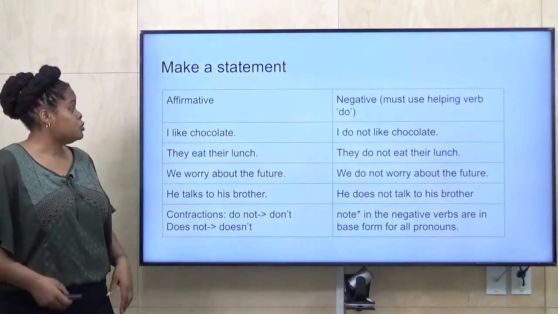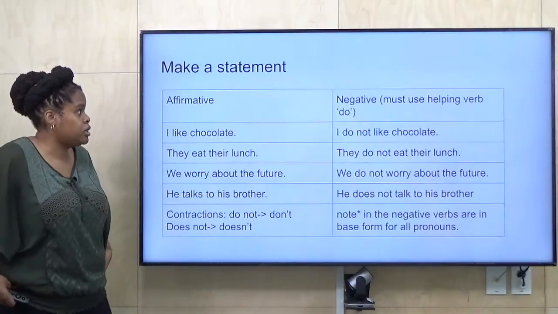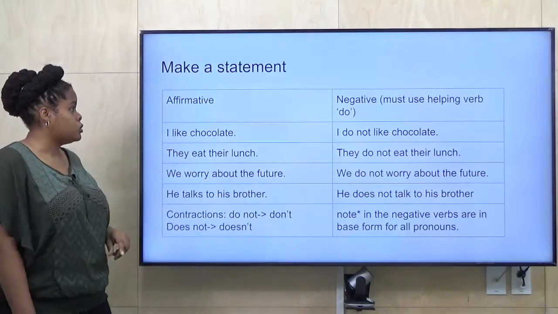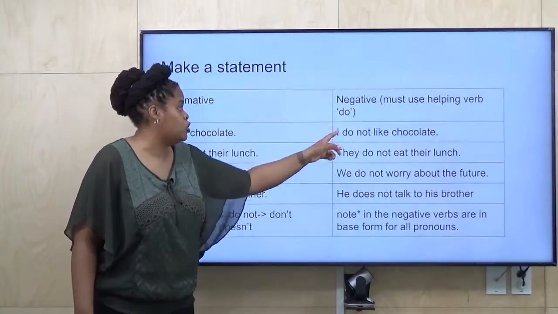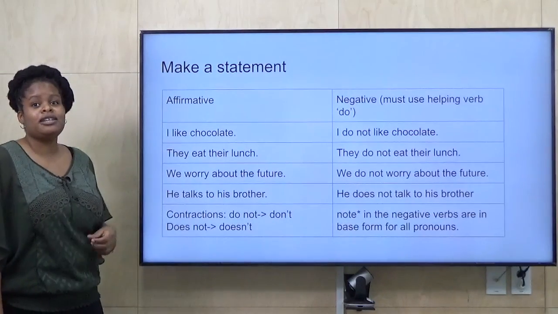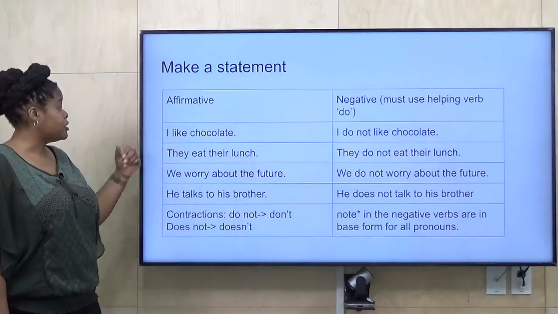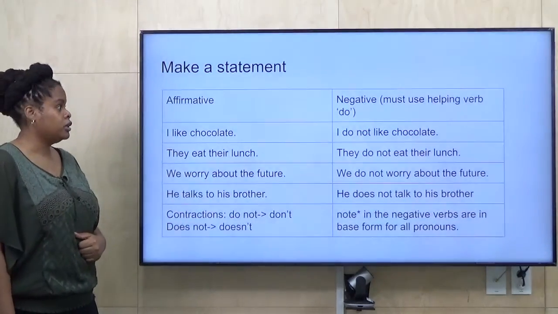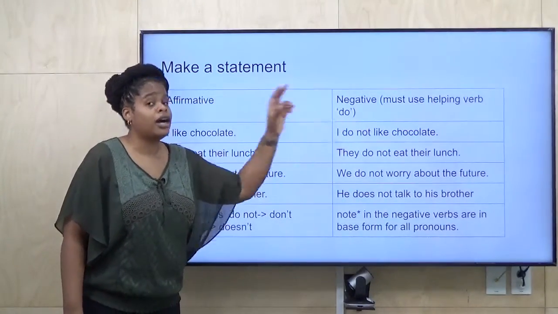You can also use them in making a statement. So you have an affirmative, a yes statement, or a negative, no statement. To use the negative, you must use a helping verb, do. If you're making a statement, that is when you say a fact, something that is true. So fact, I like chocolate.